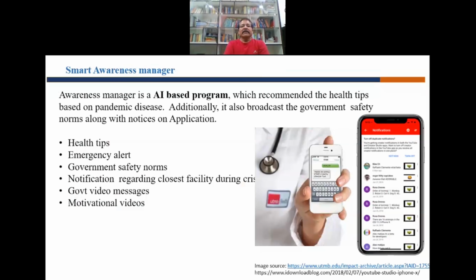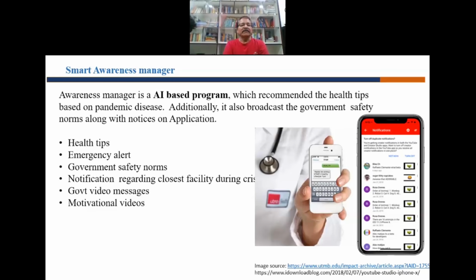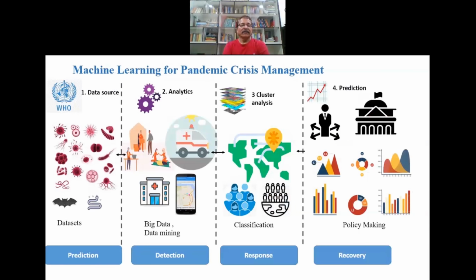Awareness manager is an AI-based program, and basically it helps with health tips, emergency alerts, government norms, notifications regarding closures especially during the crisis, government video messages, and motivational videos. So these are the important 4 components of this particular proposed system.